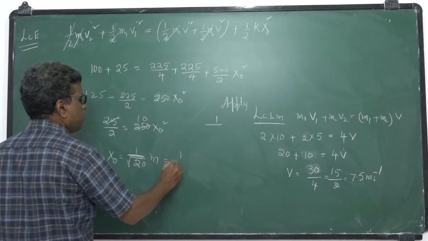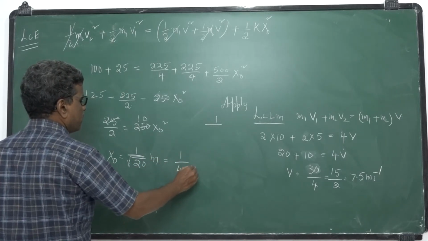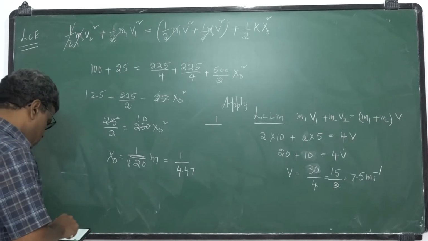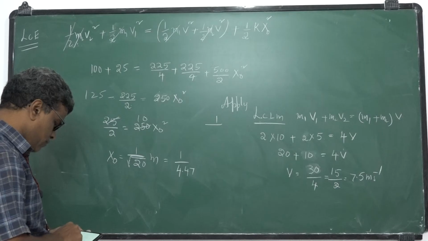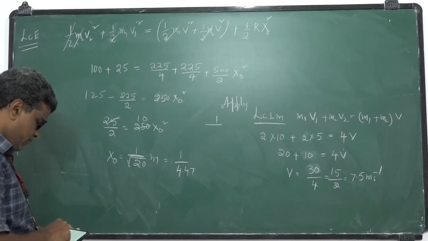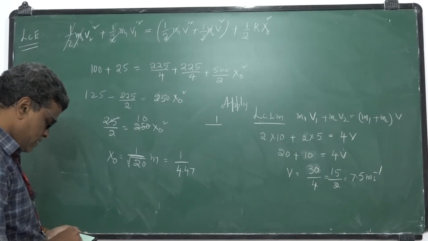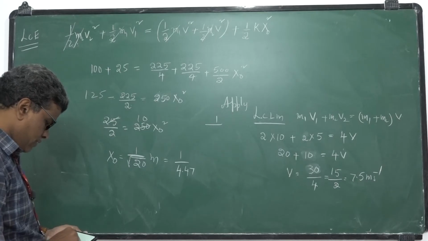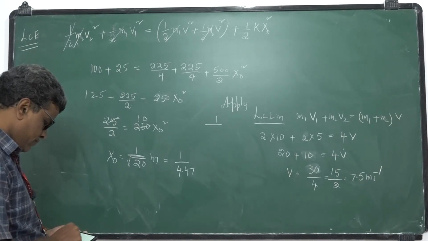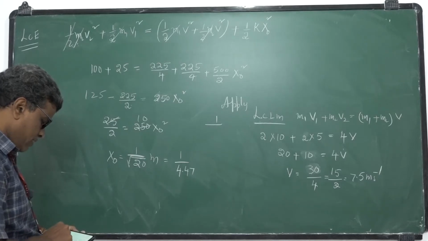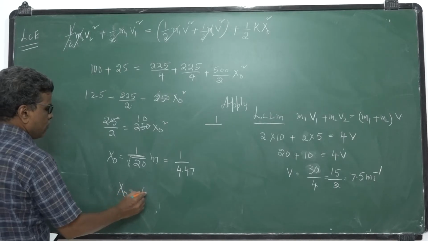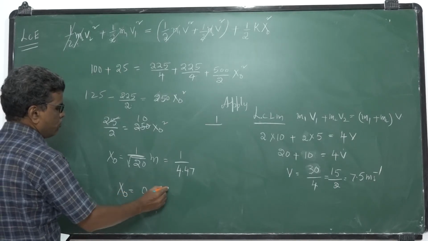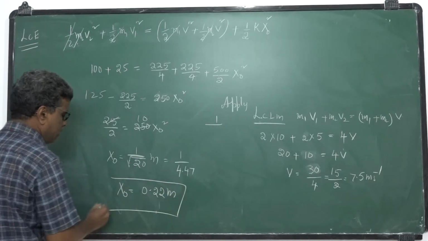So this is 1 by 4.47. 1 divided by 4.47, you will get 0.22. So x naught you will get 0.22 meters. So this is the right answer.